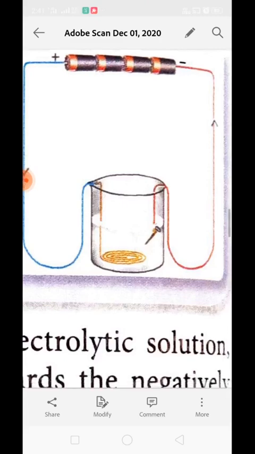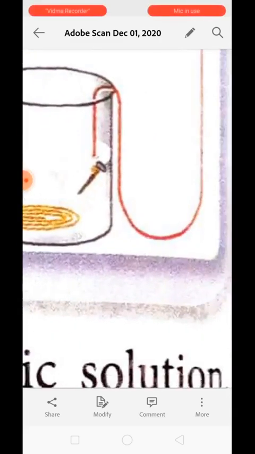You will see that the nail which was dipped in the solution now has a copper coat on it. Okay, and this is because of electroplating, electrolysis. A thin layer of copper has been formed on the iron nail and this is called electroplating.